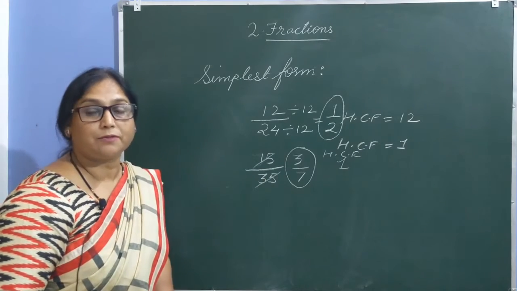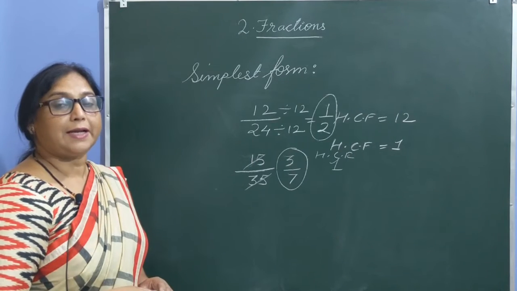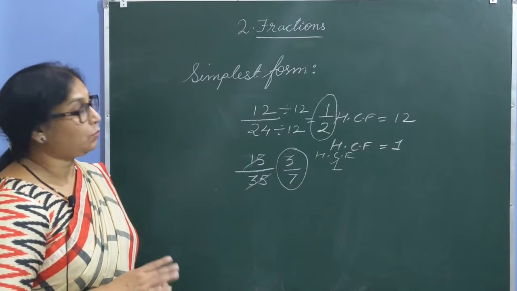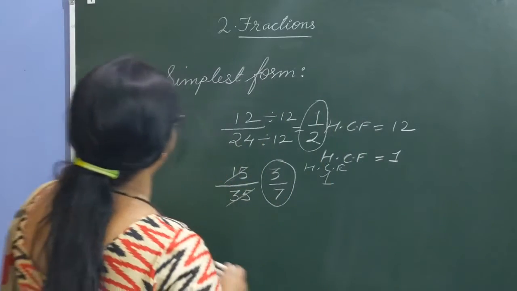So how will you obtain the simplest form of a fraction? By simplifying and reaching a stage where the HCF of numerator and denominator is 1. Means no other common factor than 1. Clear? Next is like and unlike fractions.